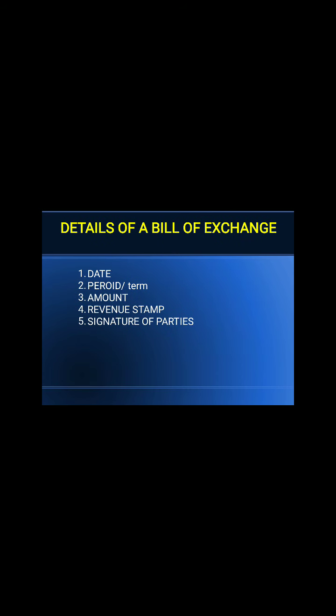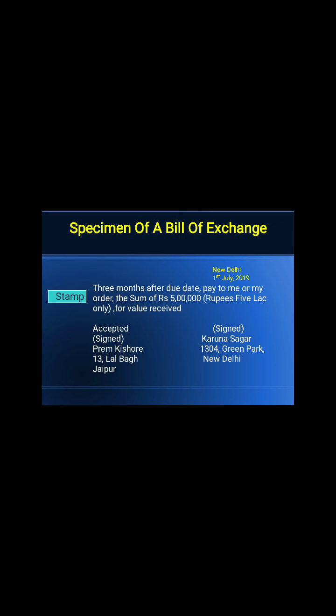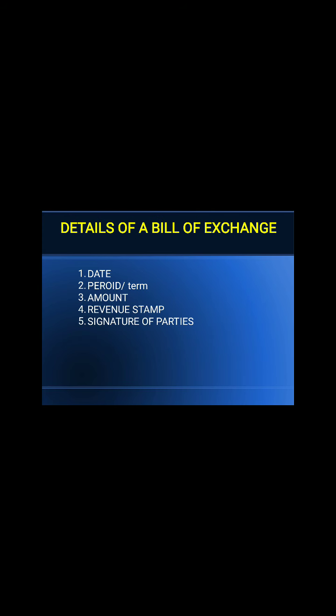Now next, you may see the details of the bill of exchange consist of the place, date, time period, amount, revenue stamp and the signatures. All these details are listed here: place, time period, stamp, the person who is signing the bill, the person who is accepting the bill, and the amount. I think this is a clear aspect of your specimen of the bill of exchange. Thank you.